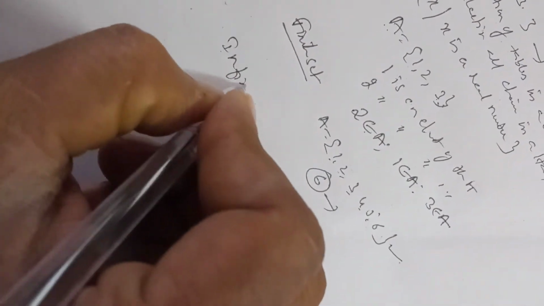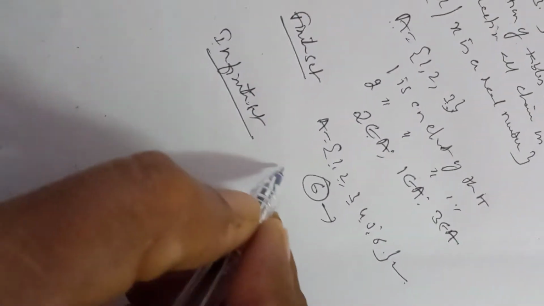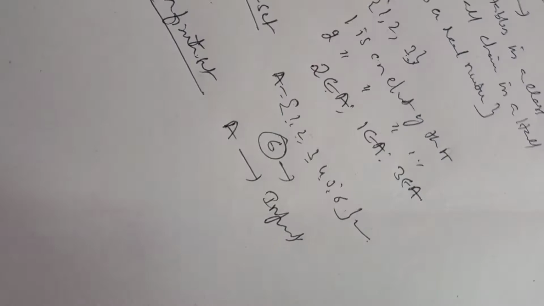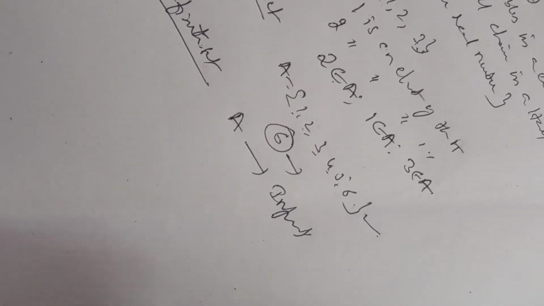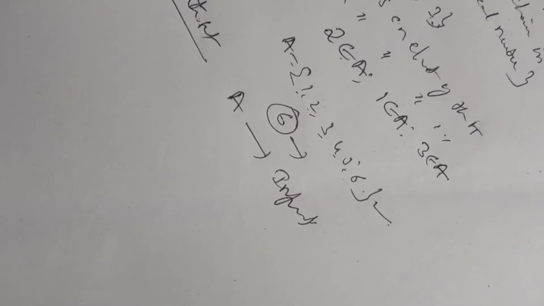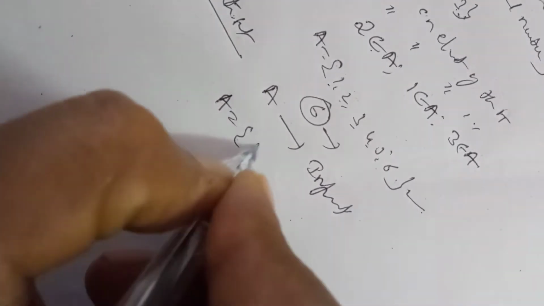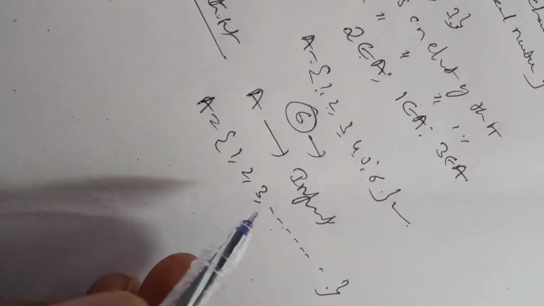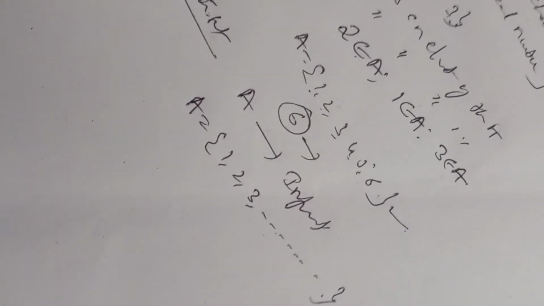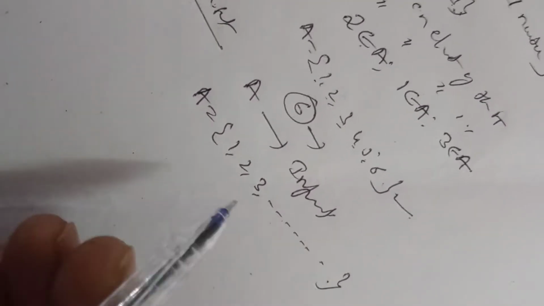Next one is infinite set. A set A is said to be infinite if we cannot list out the elements, or if it contains an infinite number of elements. Now the elements cannot be listed. In that case the set is said to be an infinite set. Example: A is equal to 1, 2, 3, and so on. How many elements are there in the set? We cannot say. That means it contains an infinite number of elements. Therefore the given set is said to be an infinite set.